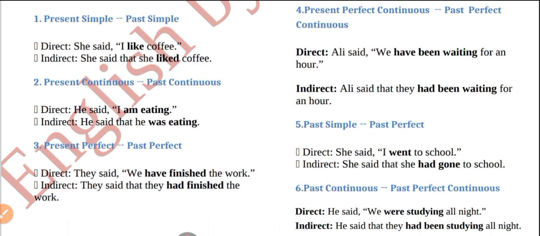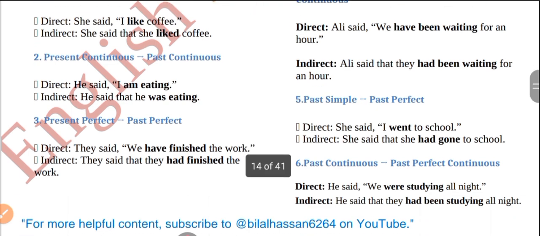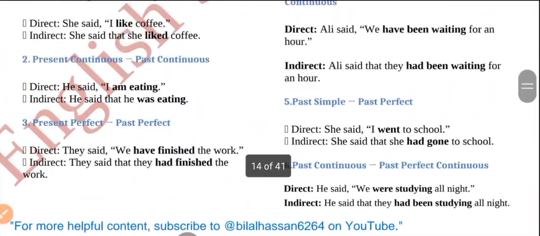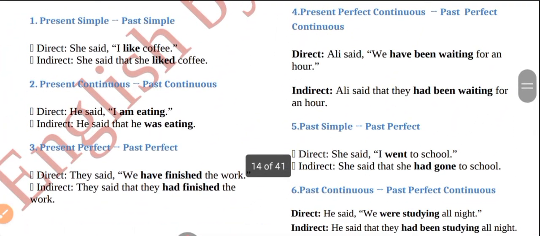And change number six is past continuous change into past perfect continuous. We were studying all night. Change into they had been studying all night. Past continuous change into past perfect continuous tense here. Okay, take your screenshot of changes of the tense.